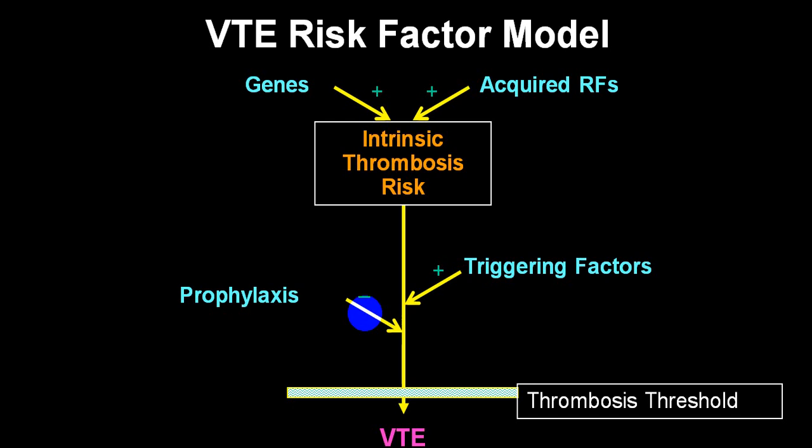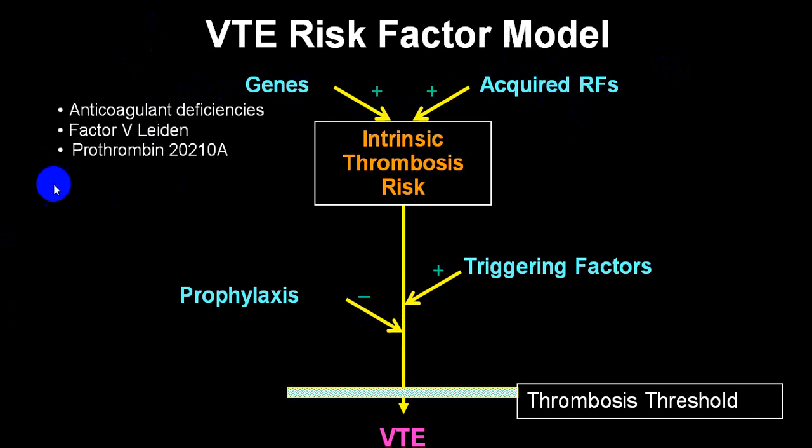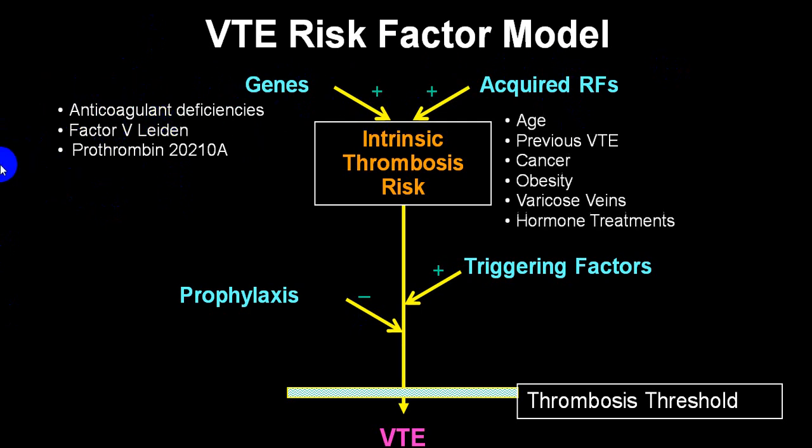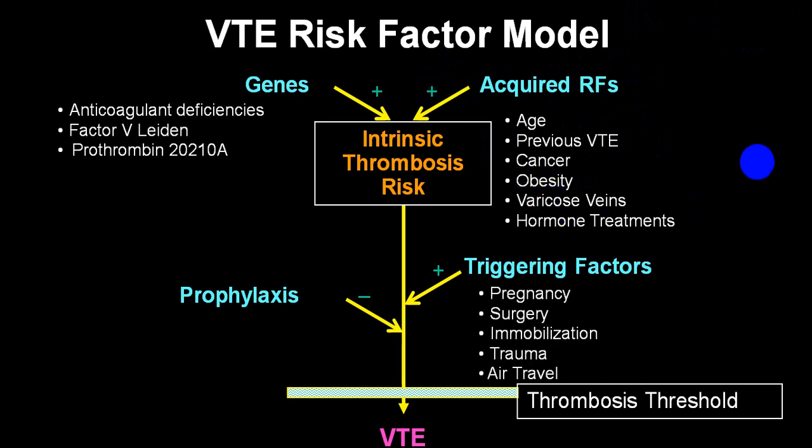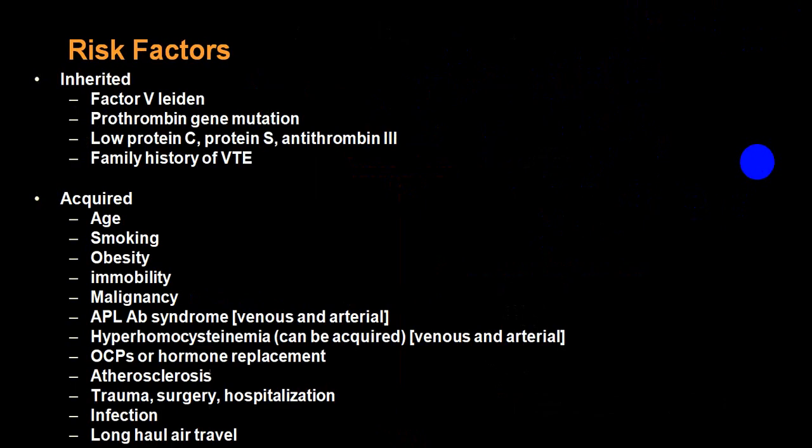We already mentioned this. There are two basic reasons, one genetic factors and one acquired factors. In genetic factors, factor 5 deficiency, anticoagulant deficiency like factor 8, prothrombin abnormality. As far as acquired risk factors, age, previous thromboembolism, deep vein thrombosis, cancer, obesity, varicose vein, oral contraceptive pills. Triggering factors can be pregnancy, surgery, immobilization, trauma, long air travel, etc. So these are all the risk factors we have already mentioned.